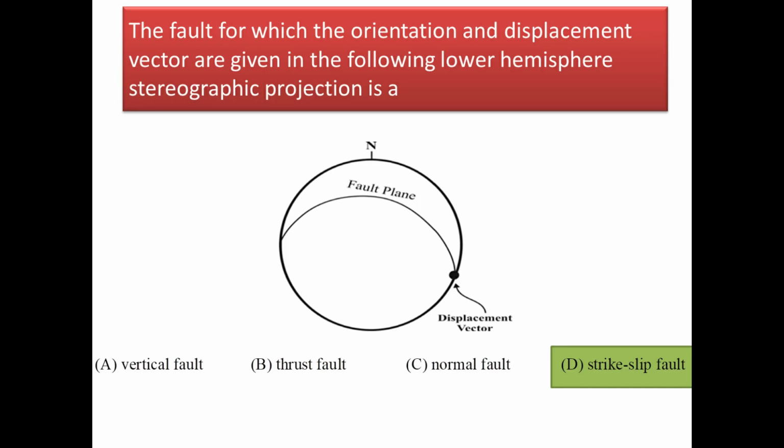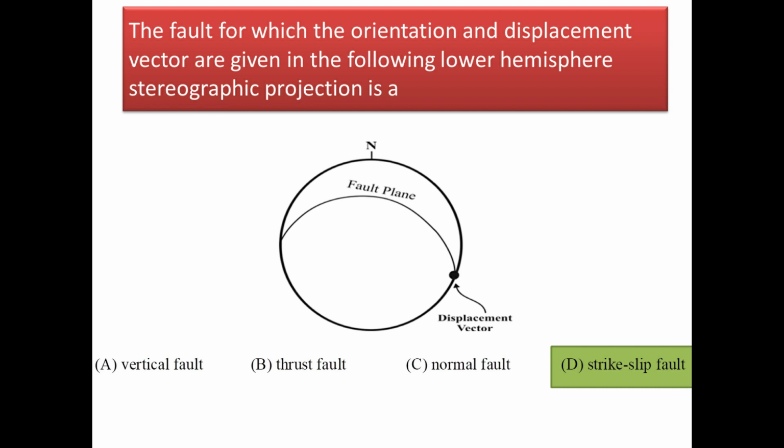Okay. Next, the fault for which the orientation and displacement vectors are given in the following lower hemisphere stereographic projection is A. Now look at the displacement vector. Here the displacement vector is horizontal. So the answer will be strike slip fault, because only in strike slip fault the displacement is horizontal.